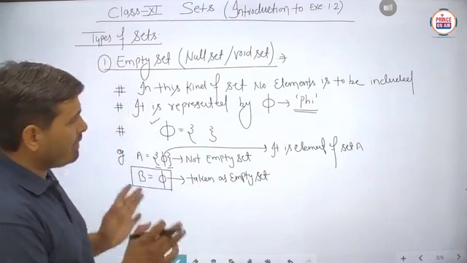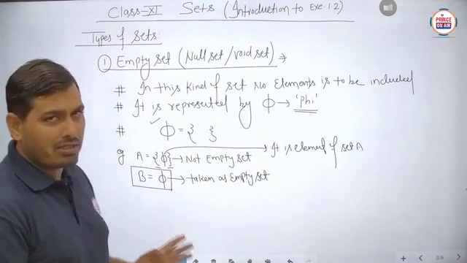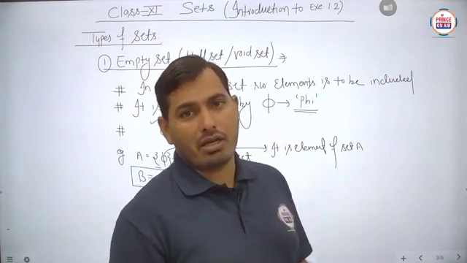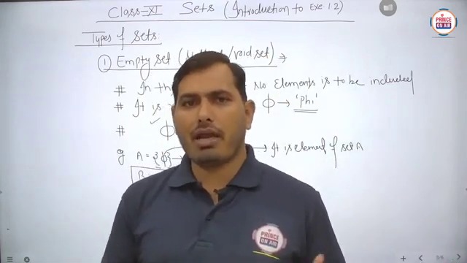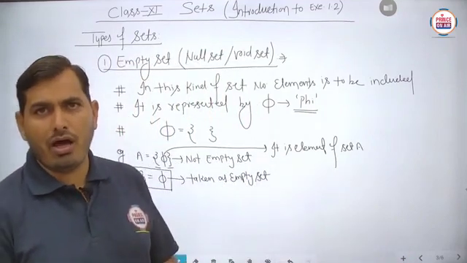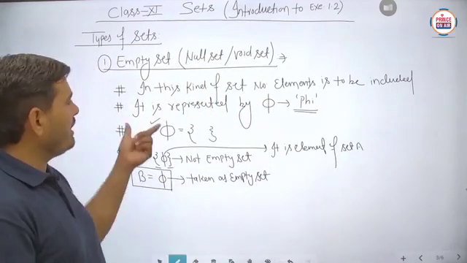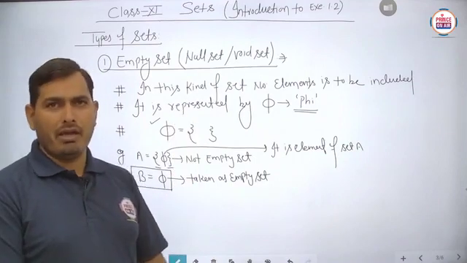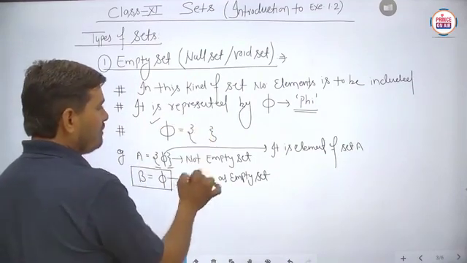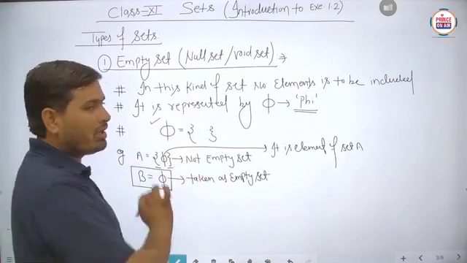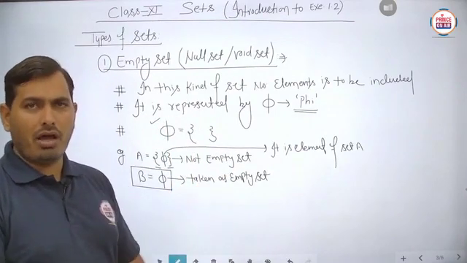So we have to keep in mind the definition. Empty set, void set or null set means any set which contains no element is said to be the empty set. Generally it is represented by the symbol phi, and phi can also be represented by opening the curly braces and just closing them, without writing anything inside. Then this is considered as the empty set.